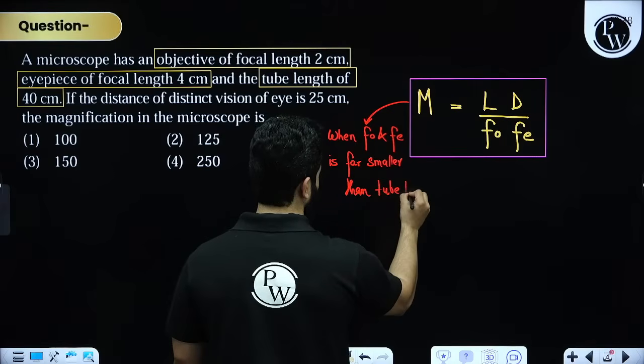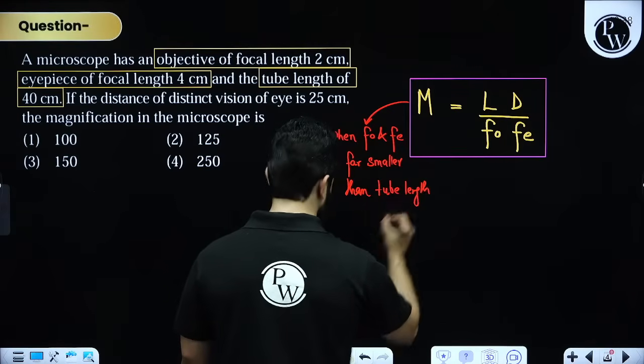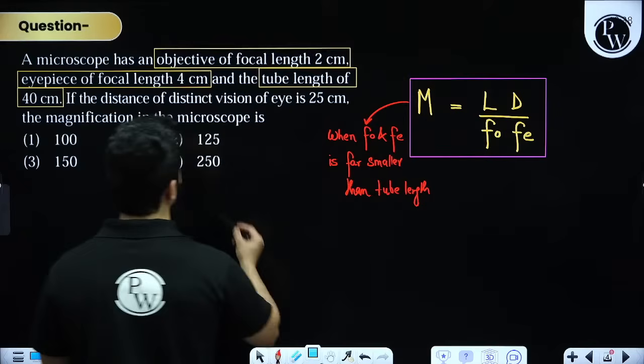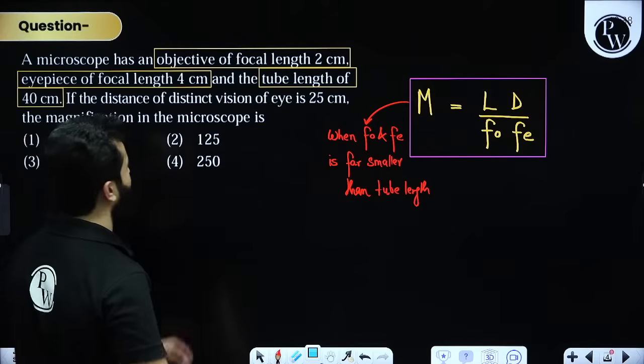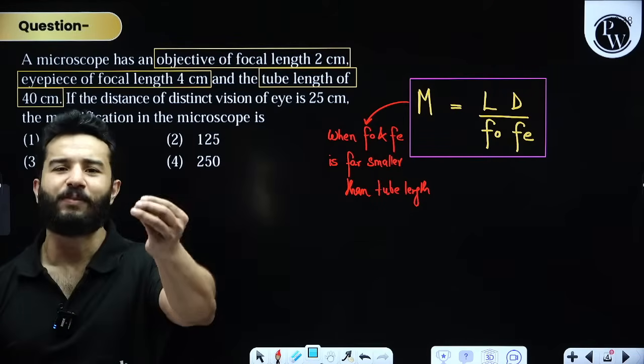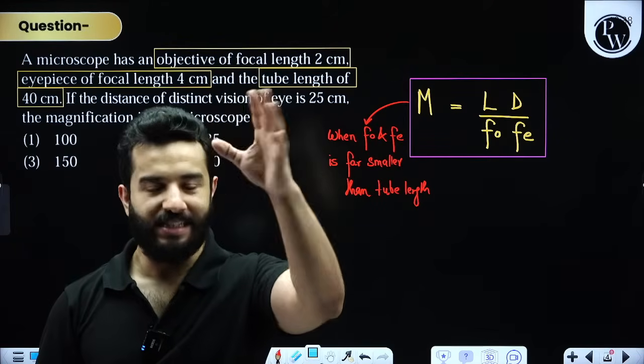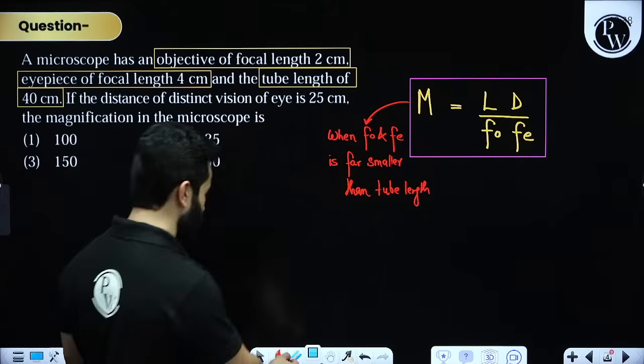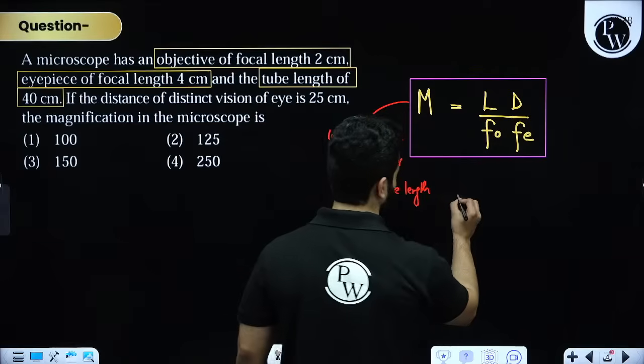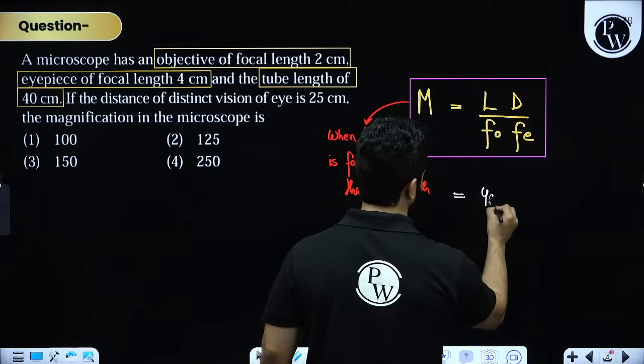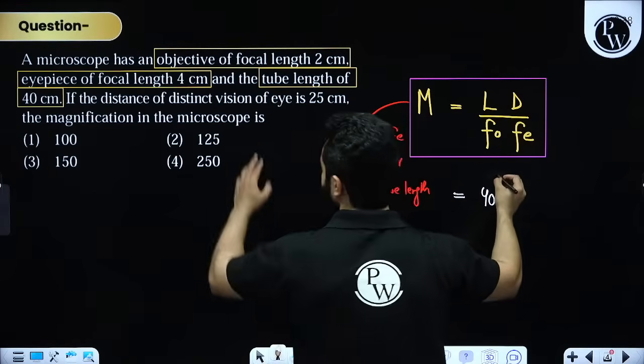Now please see this. Tube length is actually 40 centimeter and the focal lengths are 2 centimeter and 4 centimeter. This is the indication that you will have to use this formula, and if you are going to use it, tube length is, I believe, 40 centimeter. Let's keep it in centimeter.